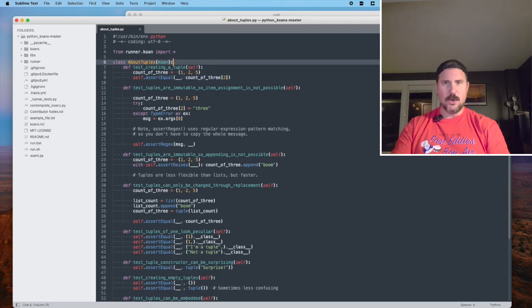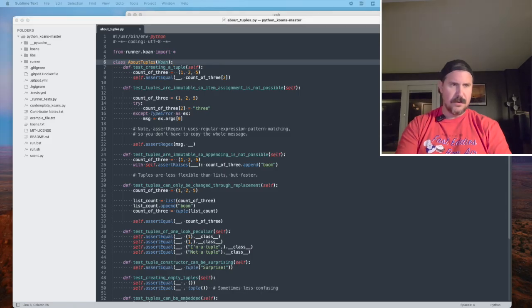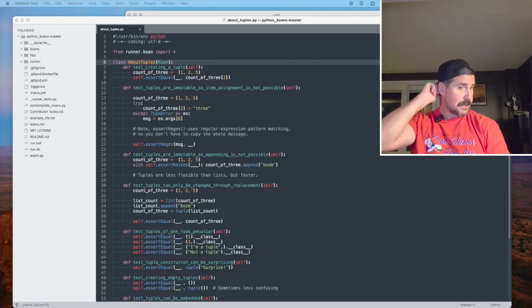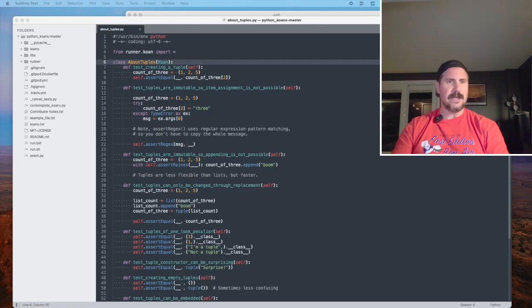What is a tuple? As far as I remember, a tuple is like a list, but it's a little bit different than an array. What is a tuple? A tuple is an ordered and immutable collection of items in computer programming and mathematics. Unlike lists, tuples cannot be changed or modified after they are created, which is known as immutability. They are enclosed in parentheses in Python and are useful for storing a fixed group of related data, such as coordinates like 4, 10, or database records. All right, good to know.